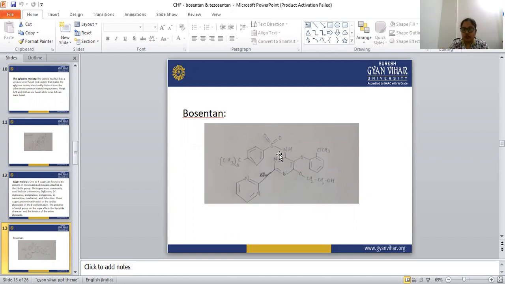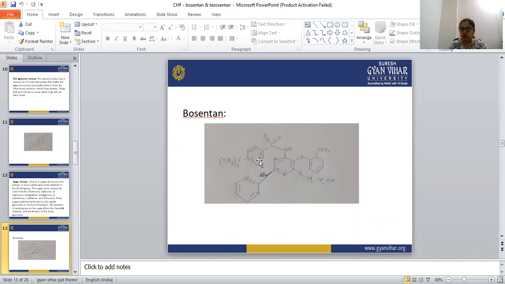Again, this is a pyrimidine, and it is connected with an amine group at the 6th position. This amine group is connected with sulfur dioxide, the sulfonyl group, and this is connected with the benzene ring and a butane group. Butane means 4 carbon atoms.